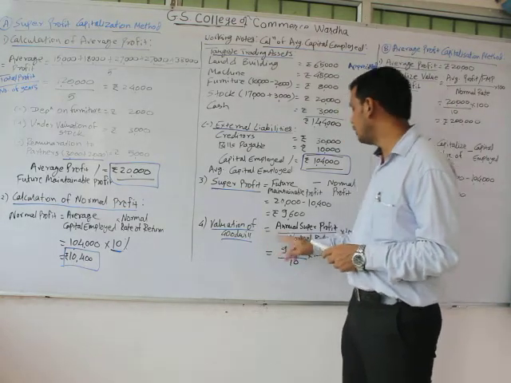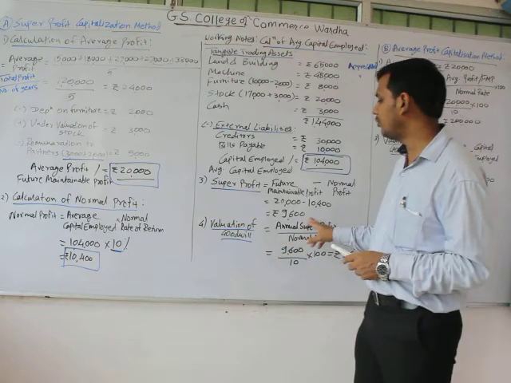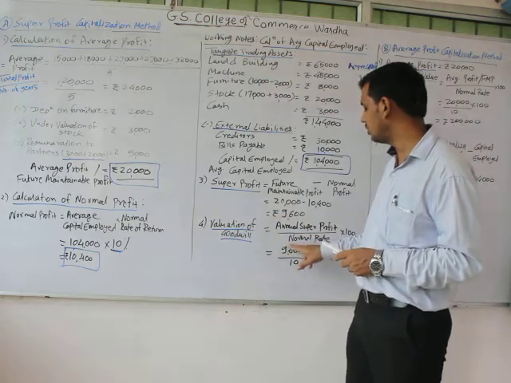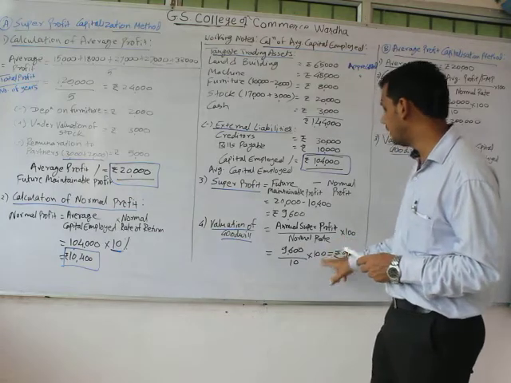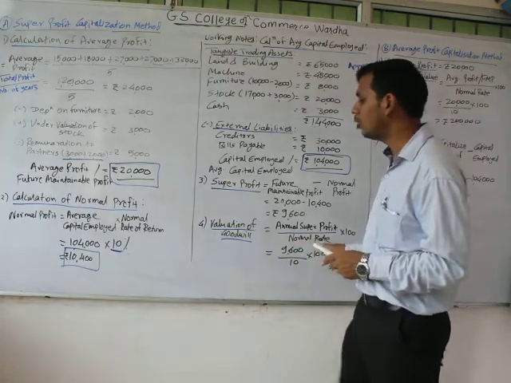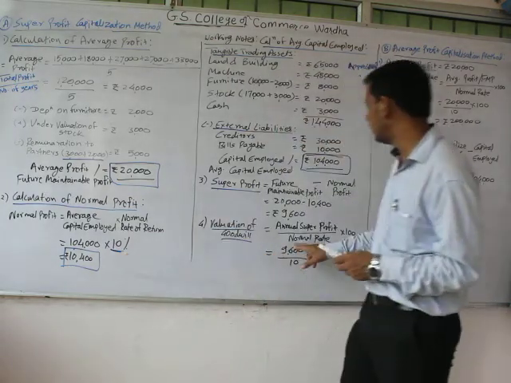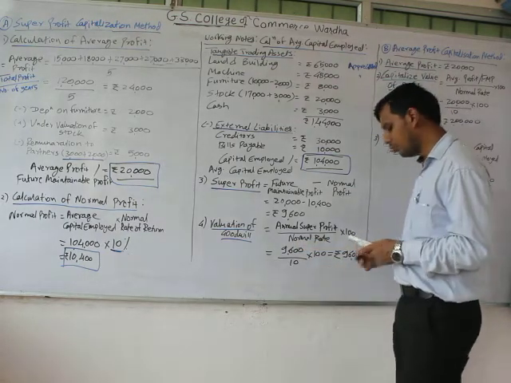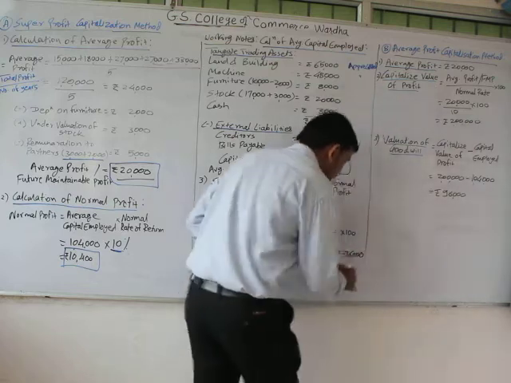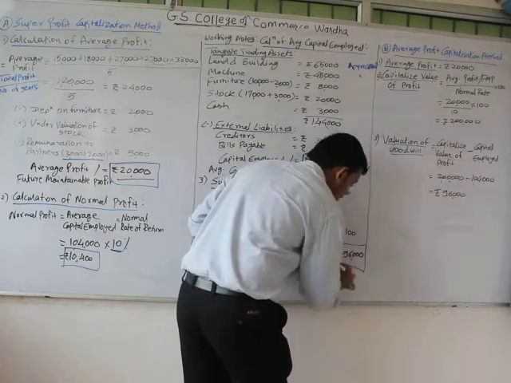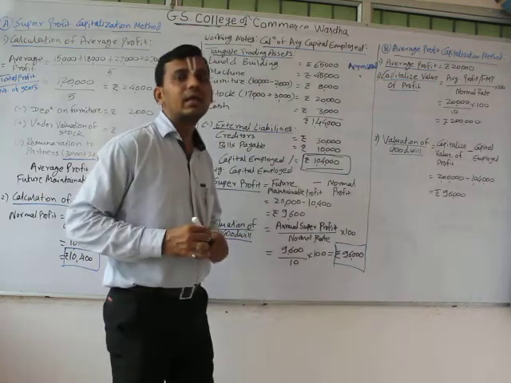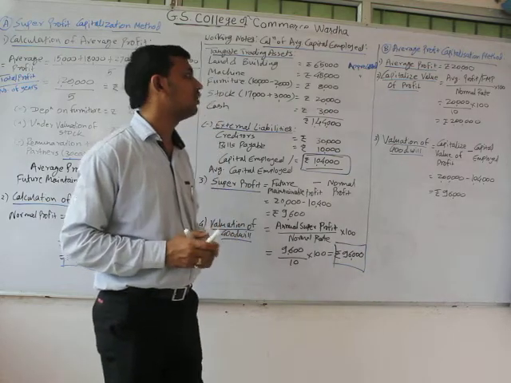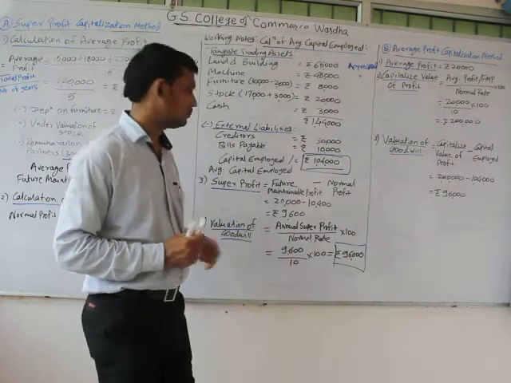Therefore, valuation of goodwill is equal to annual super profit, that was 9,600, multiplied by 100 divided by the normal rate of 10%. Therefore, 9,600 into 100 divided by 10 is equal to rupees 96,000, which is our value of goodwill.